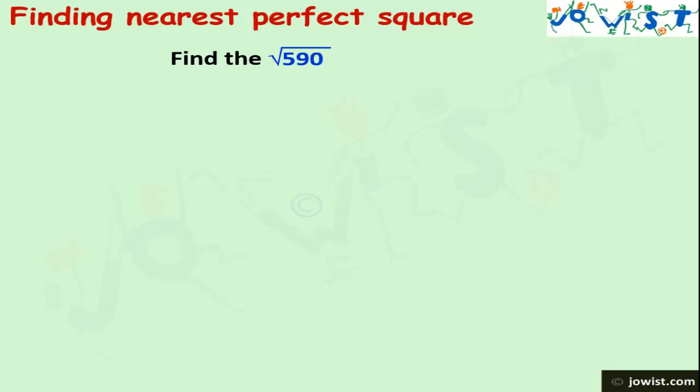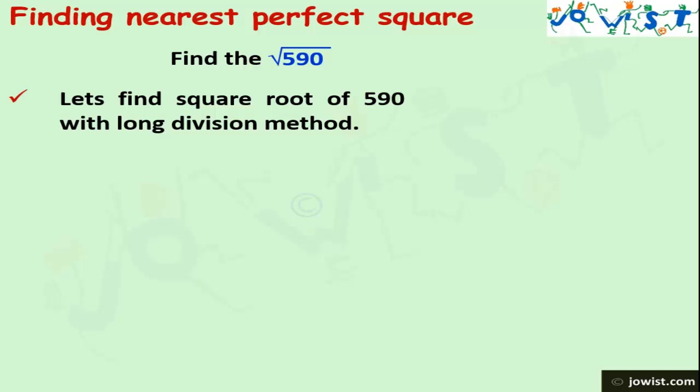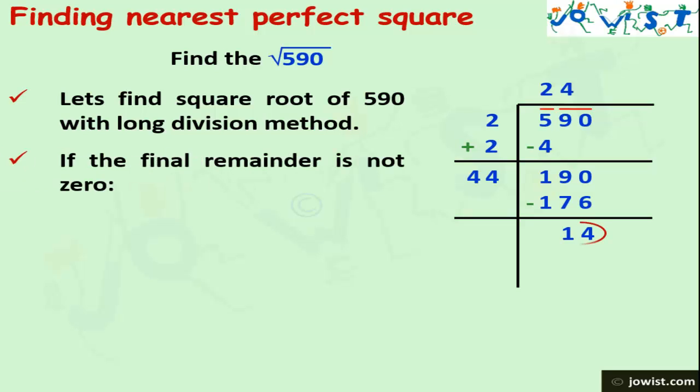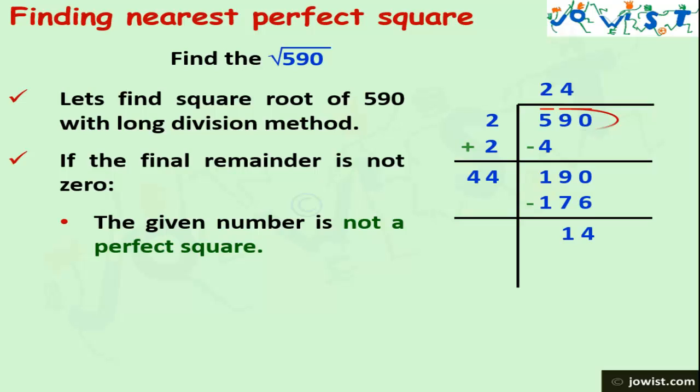Let's find the square root of 590. We will find the square root with the long division method. As we can see, there is 14 left as a remainder. What does this remainder say? Yes, the remainder says that 590 is not a perfect square.